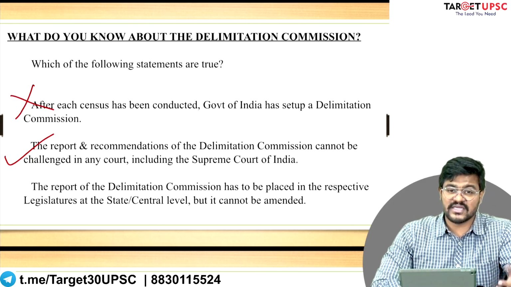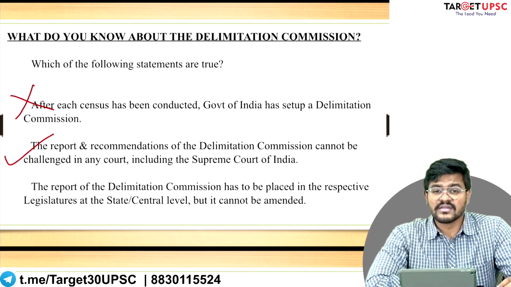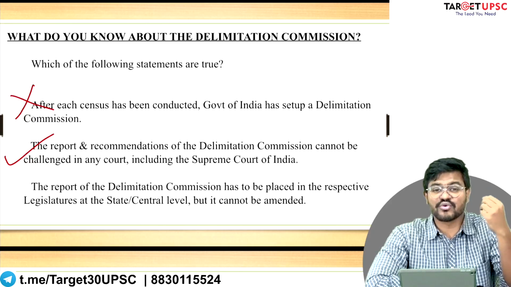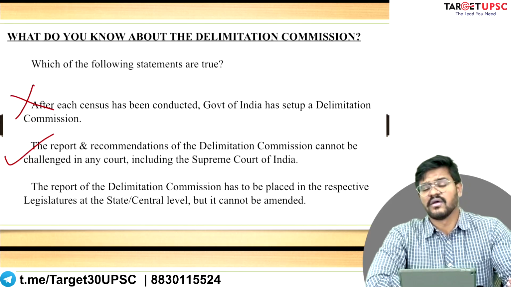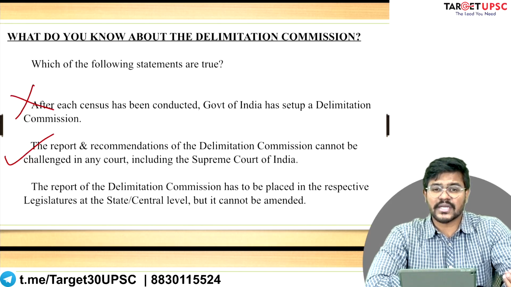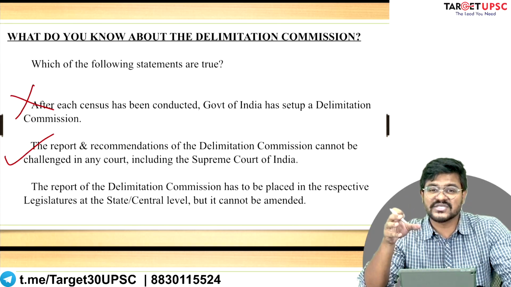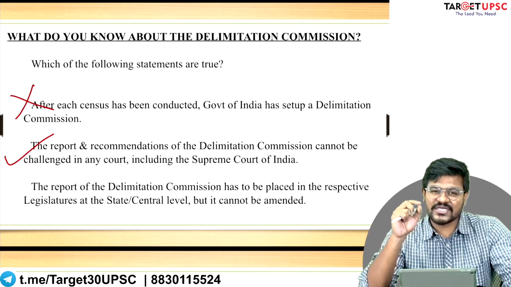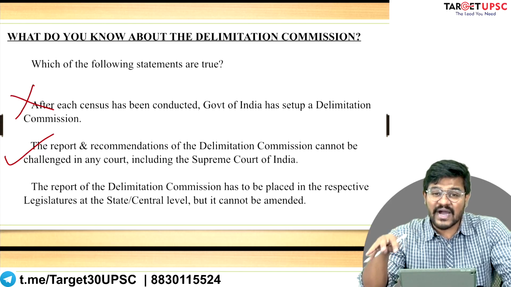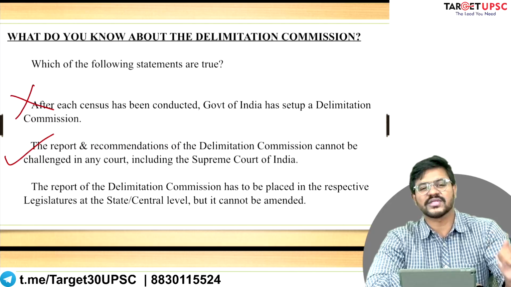What about statement number 3? Statement number 3 seems to suggest that the report of the Delimitation Commission of India has to be submitted to the legislature, whether it is the central legislature or the state legislature. Consider an example where the Delimitation Commission is suggesting some changes to the constituencies of the state of Maharashtra. Then the report has to be submitted even in the Maharashtra legislature, or the Maharashtra Vidhan Sabha. So not only at the Lok Sabha level, also at the state level.